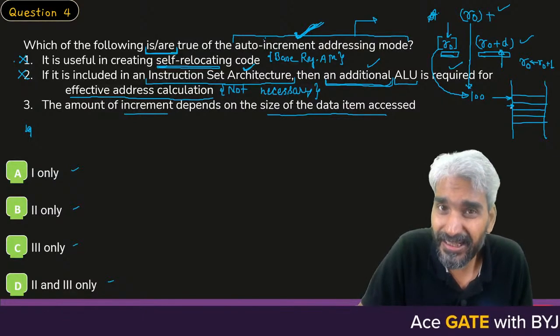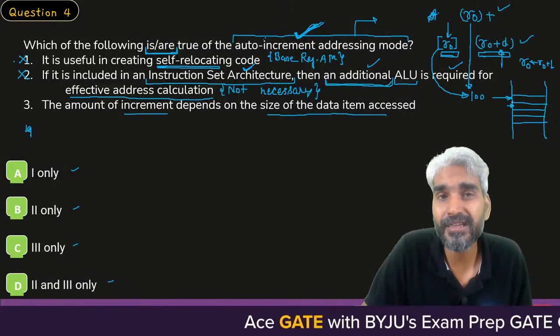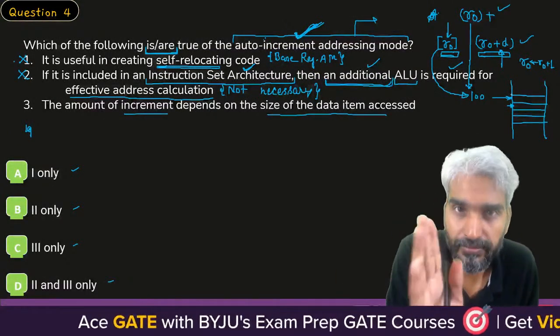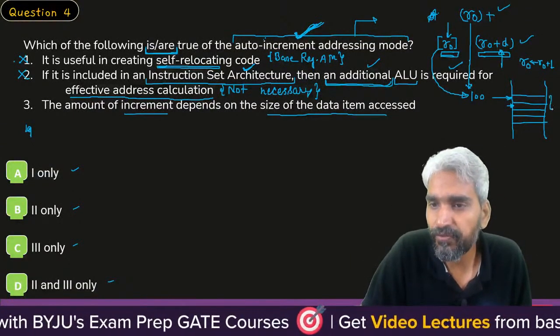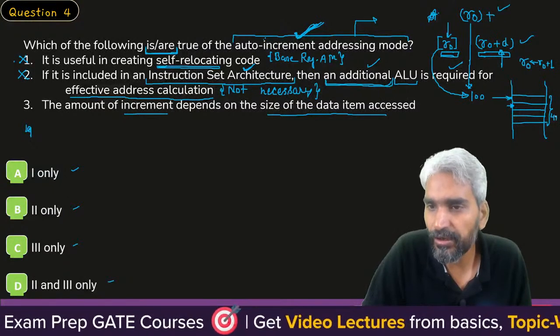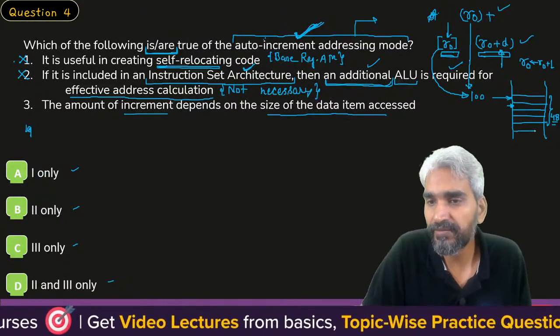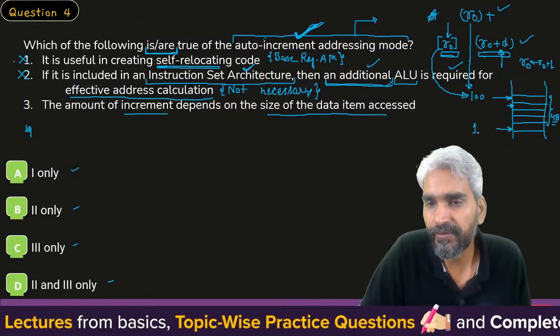But is it necessary that the next operand will be available at location 101 itself? No, sir. We know that we will require one word of information. And if the word size is 4 bytes, then ultimately the location at which the next word will be available will be 104.